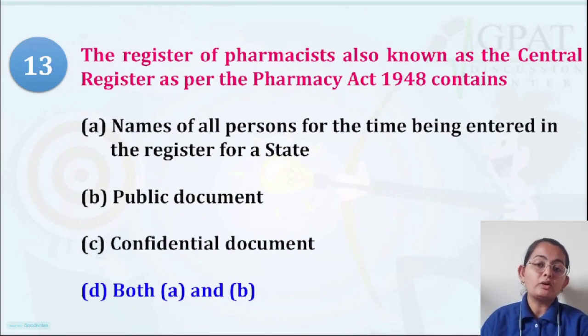Why is it a public document? Because it can be referred to by anyone. If there is information you need, you can file an RTI and get the information regarding it. It is not as such a confidential one. So do remember this thing.